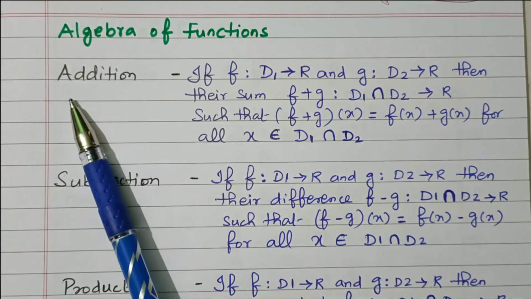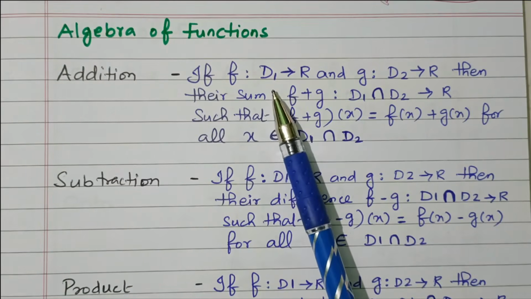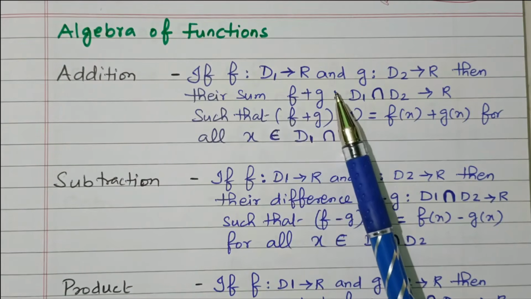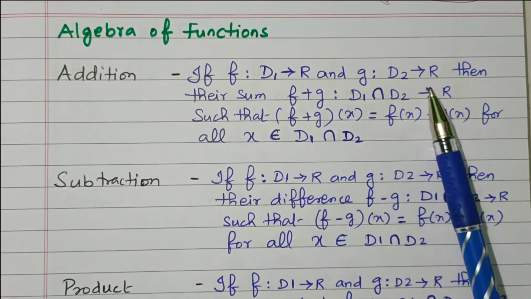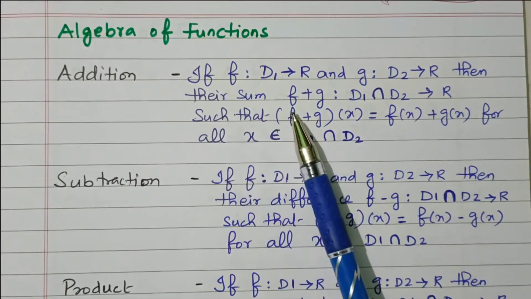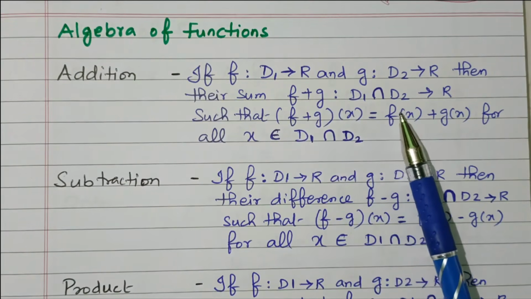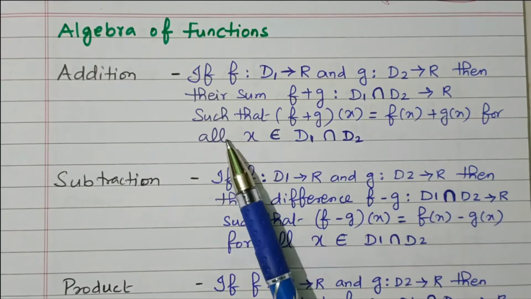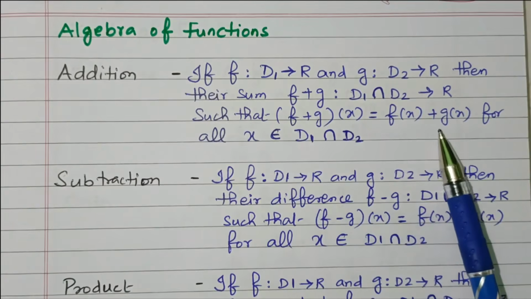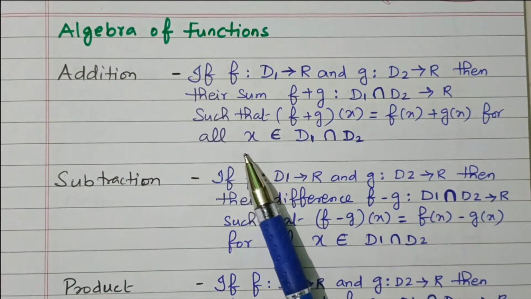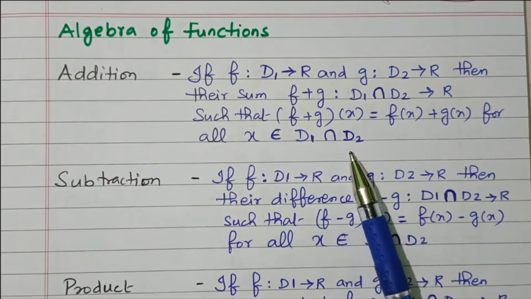First we will see the addition. If function f is such that D1 relates to R and function g is such that D2 relates to R, then their sum f plus g is such that D1 intersection D2 relates to R, so that f plus g of x equals f of x plus g of x for all x in D1 intersection D2.